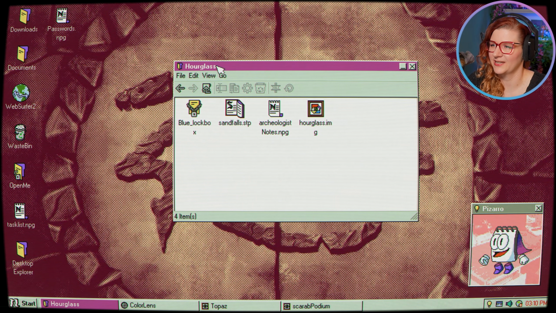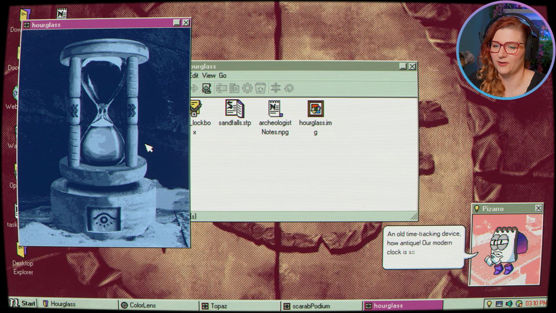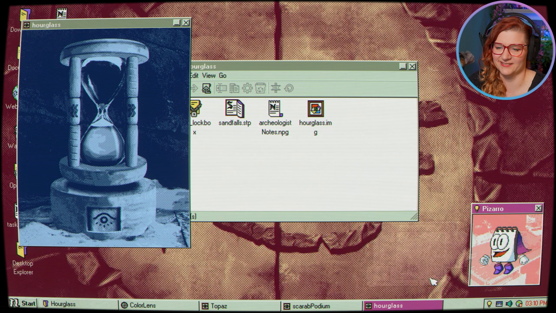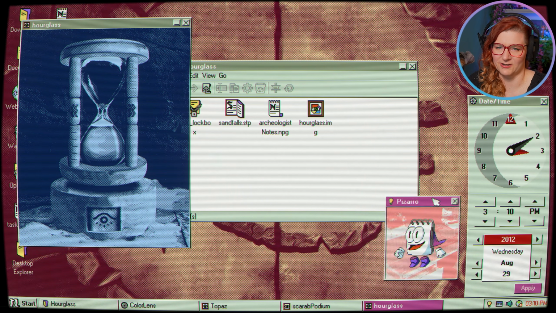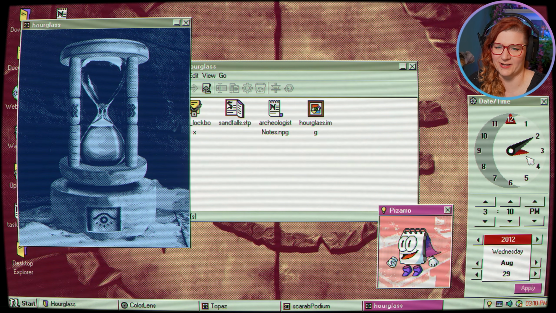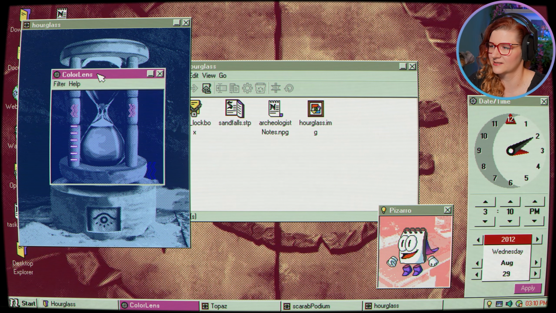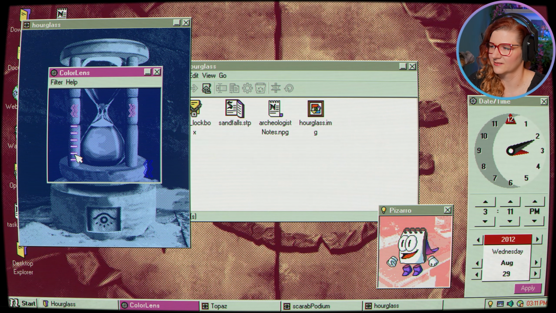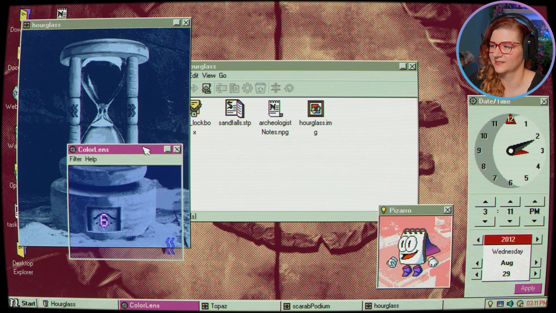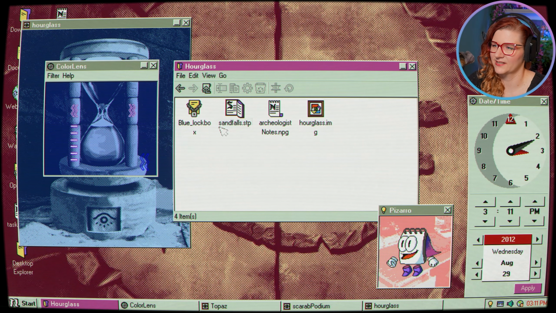Okay, so now we're in the hourglass, an old time tracking device. How antique. Our modern clock is so much... Wait, why did it turn red? Okay, so yes, our clock is red. I've previously seen the red 12 on it, but now we also have a red hour hand, and the year is also red. And we also have some sort of color lens things. Yes, there are 6 lines, a number 6. Okay, well, let's read as well.